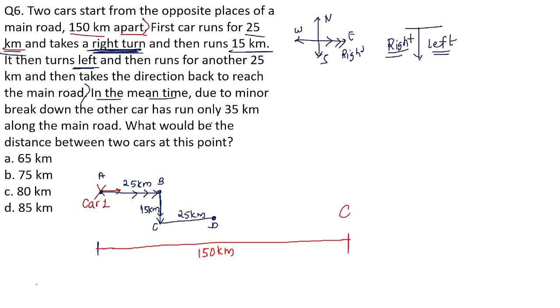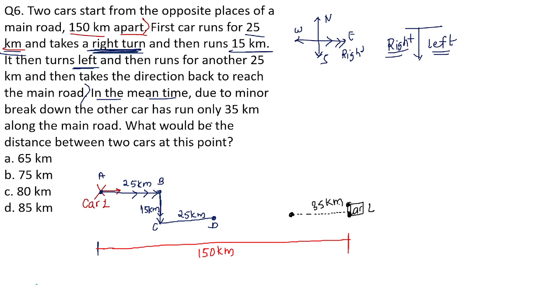This is car 2. For example, this is car 2. And the journey for car 2 has started from here. That is, let us consider from here, not here. Just a minute. From here, okay. This is car 2. From here till here, they have covered a distance of 35 kilometers.